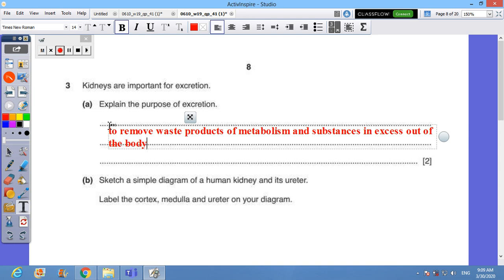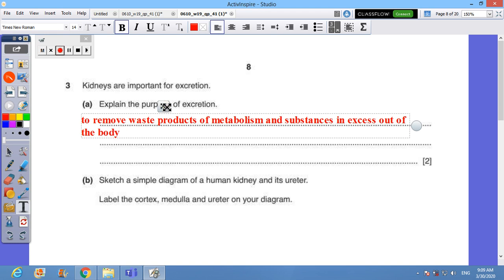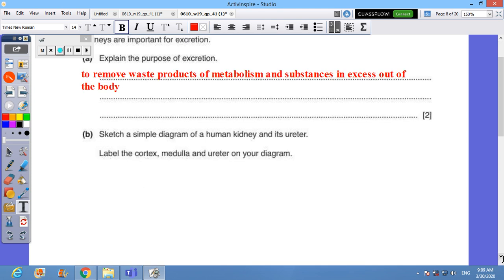Again, the purpose of excretion is to remove waste products of metabolism and substances in excess outside the body.